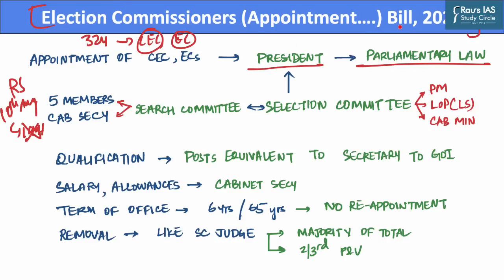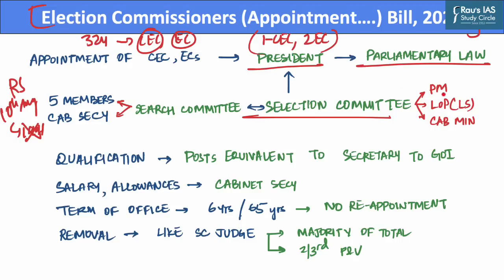Now this particular bill provides for the same composition of Election Commission, which is currently one Chief Election Commissioner as well as two Election Commissioners. However, this bill adds that the Chief Election Commissioner and other Election Commissioners will be appointed by the President based on recommendation of a selection committee.